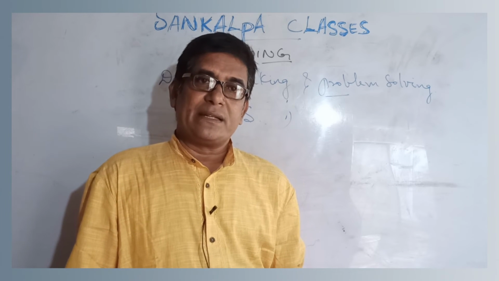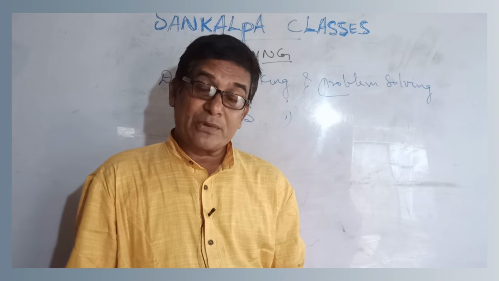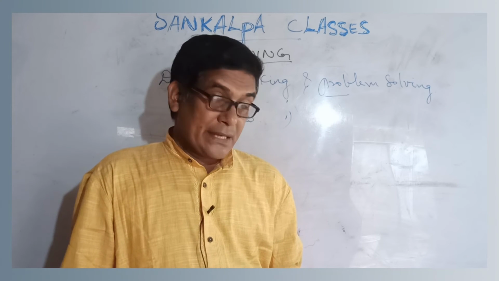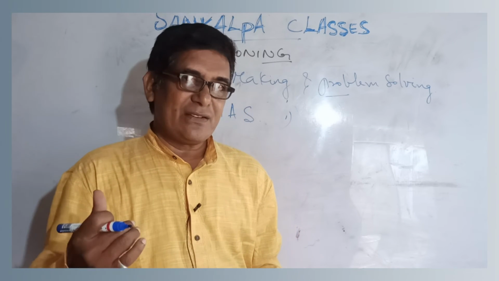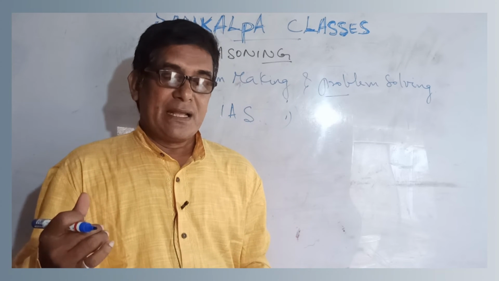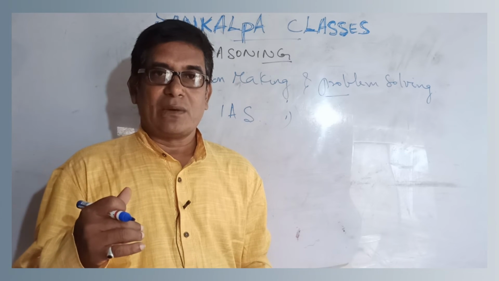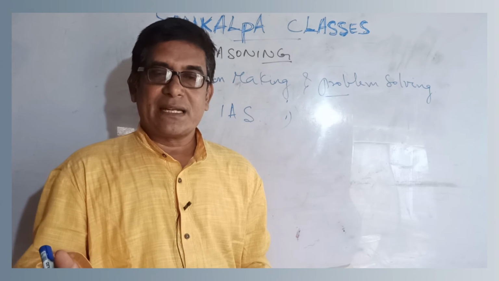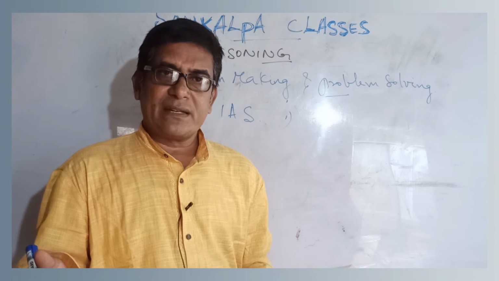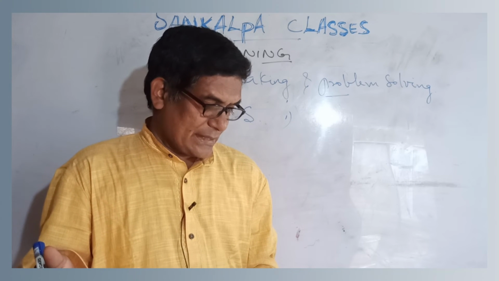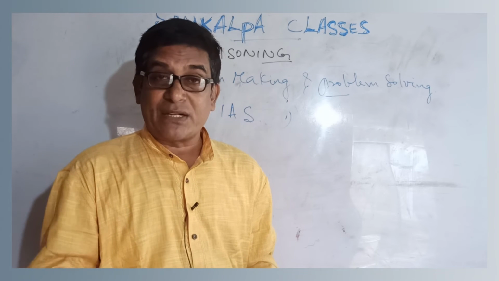In this general studies, they will opt for a subject which compensates for it. We need no more preparation; less preparation is enough, because it is almost there in general studies. So we select the subject which compensates for the subject in general studies.